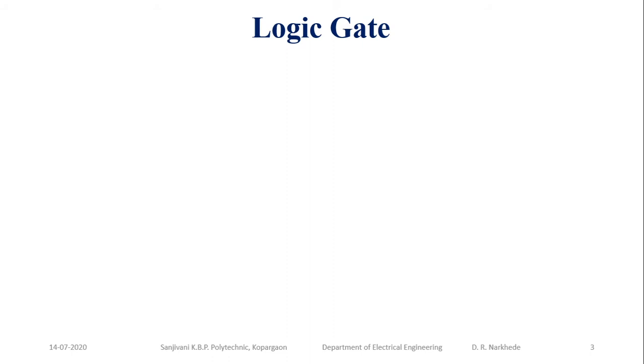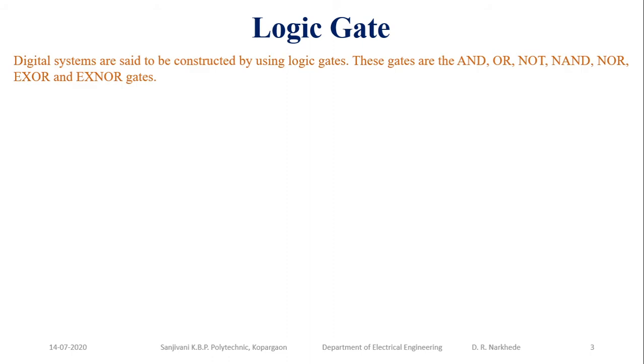Now in today's discussion we will discuss the logic gate. Now in PLC, the PLC, similar to all digital equipment, operates on the binary principle. The term binary principle refers to the idea that many things can be thought of as existing in one of two states.